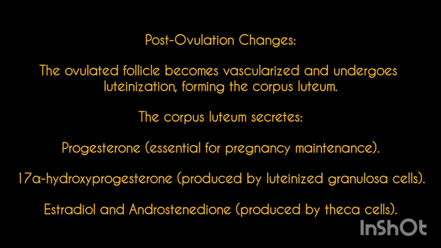Post-ovulation changes. The ovulated follicle becomes vascularized and undergoes luteinization, forming the corpus luteum. The corpus luteum secretes progesterone, essential for pregnancy maintenance. 17-alpha-hydroxyprogesterone is produced by luteinized granulosa cells. Estradiol and androstenedione are produced by theca cells.